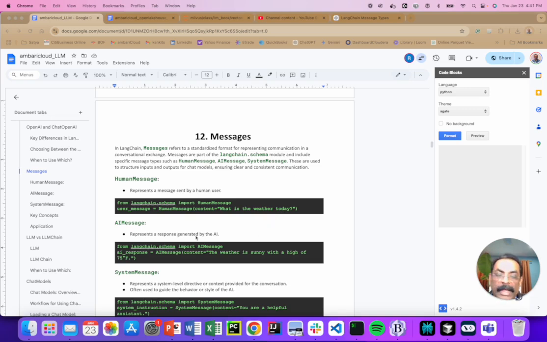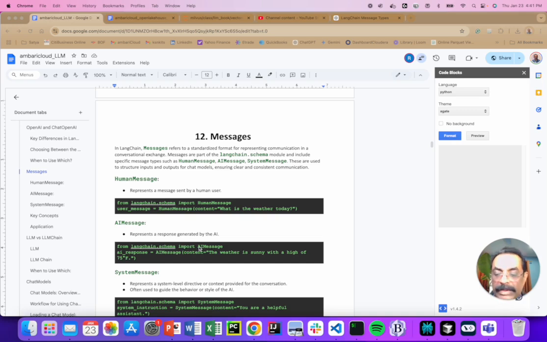Then the AI message is what we get back, right? The AI is sending it back. So why do we need this AI message? Because when you pass the response from the LLM, the large language model, programmatically we need to know what is the written information from the LLM. So we're going to look for the AI message.